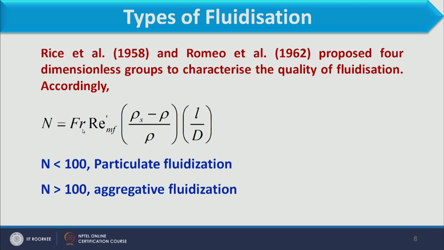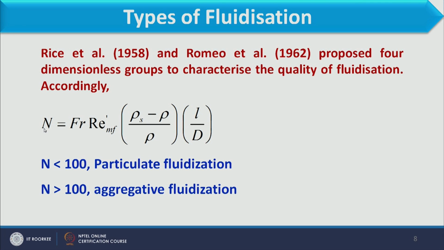You see how we calculate the Froude number, that we have seen in the last slide. For the Reynolds number at minimum fluidization condition, you calculate the velocity where fluidization will occur, and considering that velocity we can calculate the Reynolds number. The densities and height of the bed as well as diameter, all factors we can calculate.